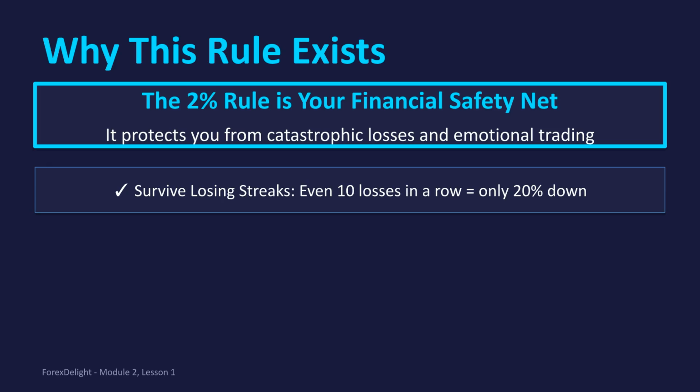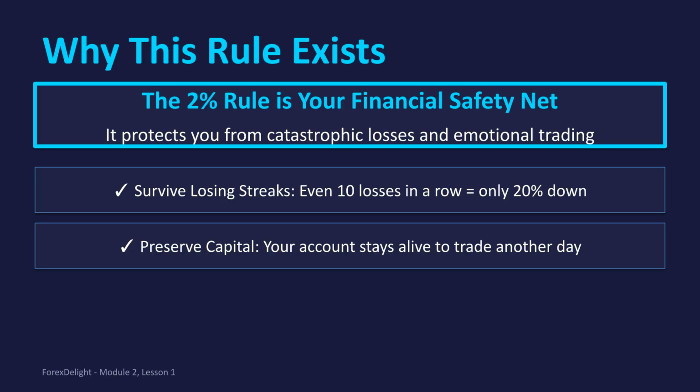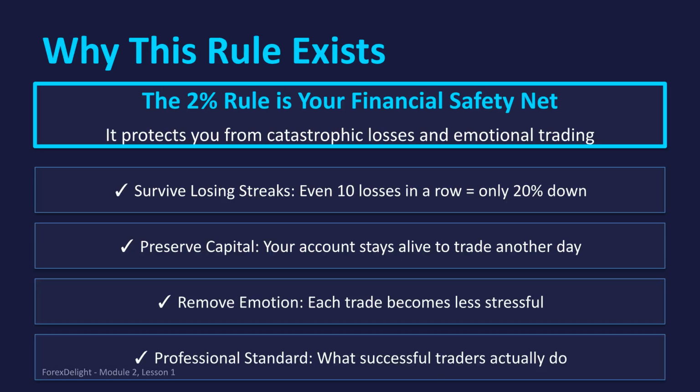The 2% rule serves as your financial safety net. It protects you from catastrophic losses and emotional trading, allowing you to survive losing streaks. By limiting risk, you preserve your capital, ensuring your account stays alive to trade another day. This rule also removes emotion from trading, making each trade less stressful. It is the professional standard that successful traders follow.